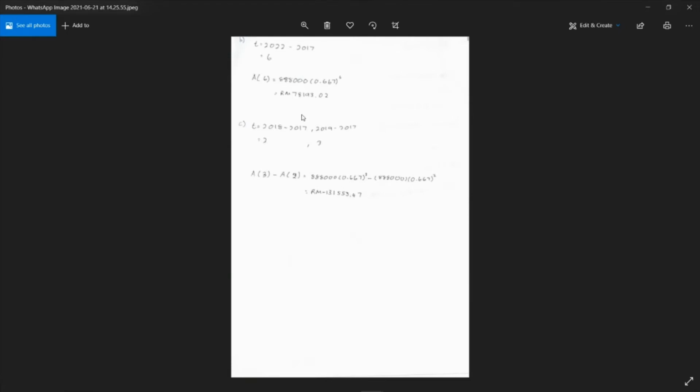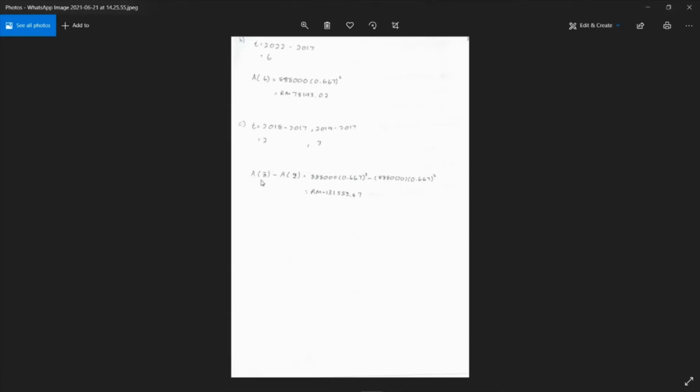For question C, how much did the revenue fall between 2018 and 2019? So for times there will be 2. 2018 minus 2017 is 1 year and 2019 minus 2017 is 2 years.